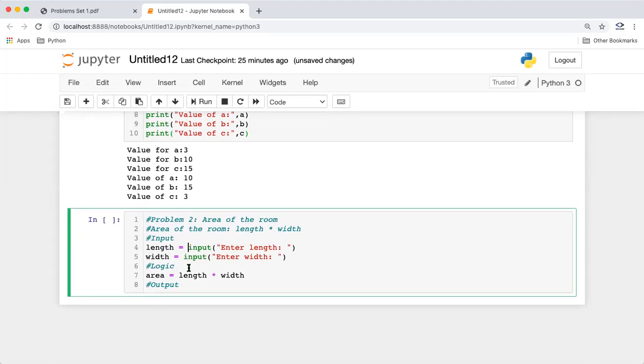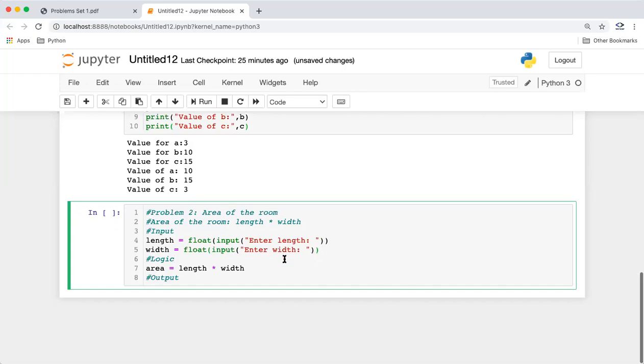So we know, in Python, everything comes by default as a string. So we need to convert it to float. We should convert it to float. We are using float here, not int, because decimal values are possible. So we'll use float here.